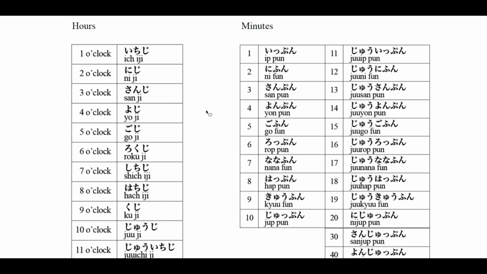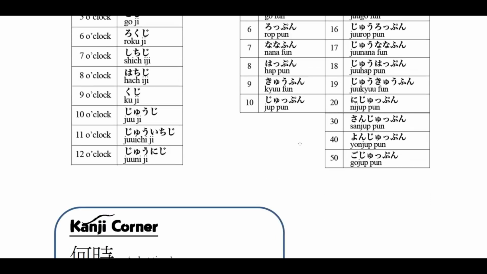So if I want to say 1 o'clock and 1 minute, it will be 1時1分. 2 o'clock, maybe 5 minutes, and we say 2時5分. If I want to say 9 o'clock, 10 minutes, then we say 9時10分. 7 o'clock and 6 minutes will be 7時6分.